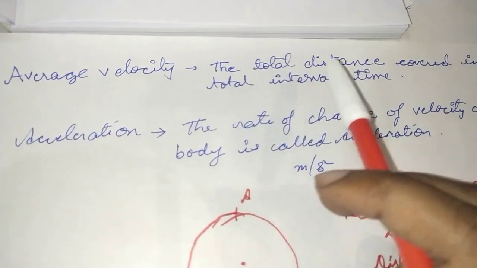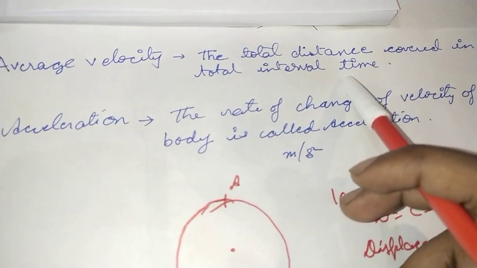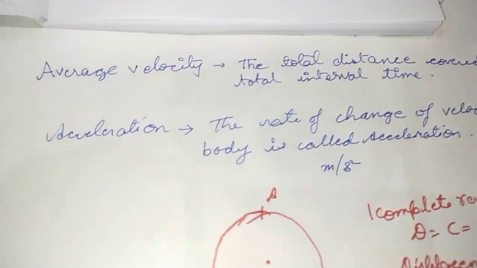So average velocity will be the total distance in going and coming, that will become the total distance, and total interval of time. So this upon this will give us the average velocity.